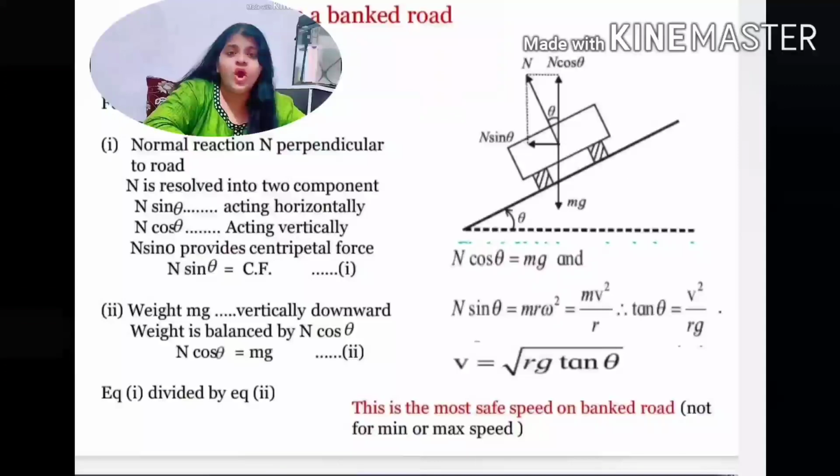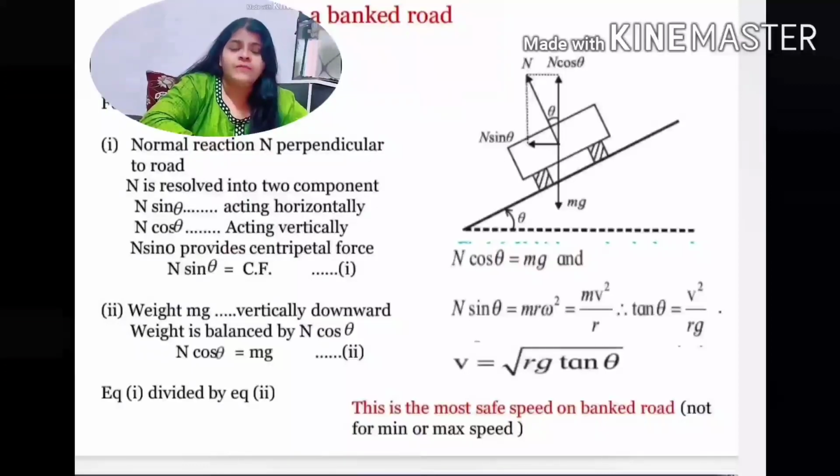The second force acting on the vehicle is the weight mg. This weight mg always acts vertically downward. This weight mg is balanced by the N cos theta, the normal reaction component vertically upward, and therefore the equation gives N cos theta is equal to mg. Equation number 2.